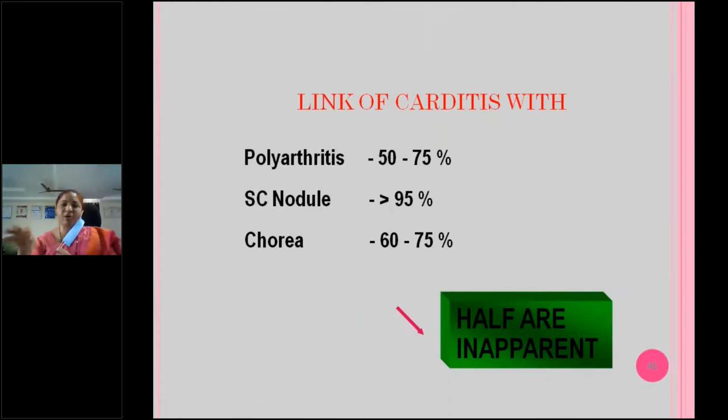Why should you know whether there is a carditis or not? Because you have to treat the acute carditis. If we don't treat acute carditis, it will go to congestive heart failure, and the child may die also during that episode if you miss it. And afterwards, we have to give the prophylaxis to prevent further damage to the valves. That's why you should not miss carditis. So if there are subcutaneous nodules, there is more chance of carditis. And chorea has 60 to 75% association with carditis.